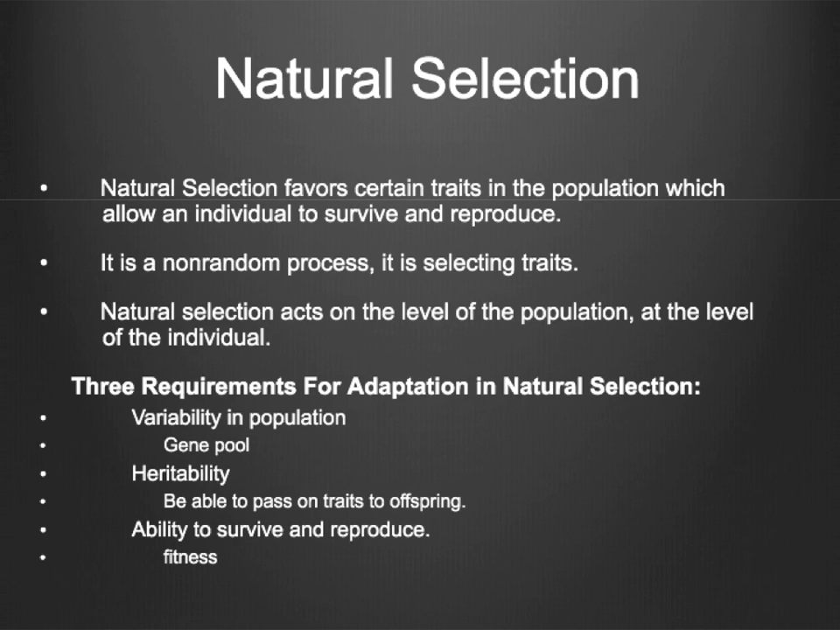Natural selection. Natural selection favors certain traits in the population which allow an individual to survive and reproduce. It is a non-random process. It is selecting traits. Natural selection acts on the level of the population, not at the level of the individual. Adaptation by natural selection has three requirements. One of them is variability in the population. A second requirement is heritability. And finally, differential ability to survive and reproduce.